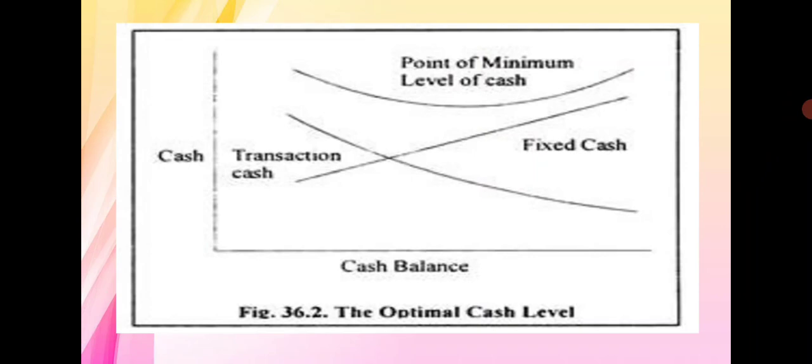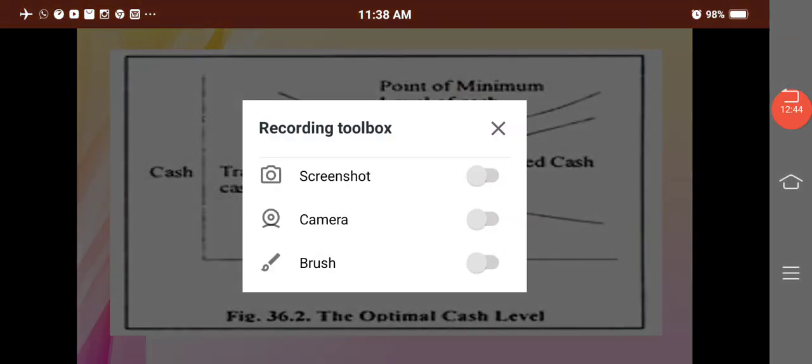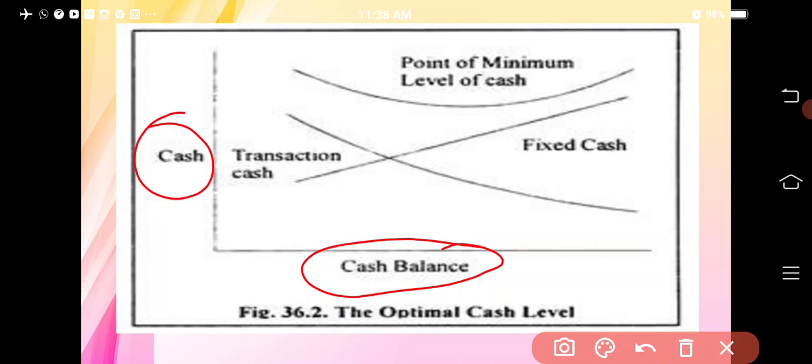Here a graphical presentation of the optimum level of cash is given to us. On the x-axis we have the cash balance which is available to us, and on the y-axis the cost is there, not cash but cost. Then the point of minimum cash level is going to be decided by us.